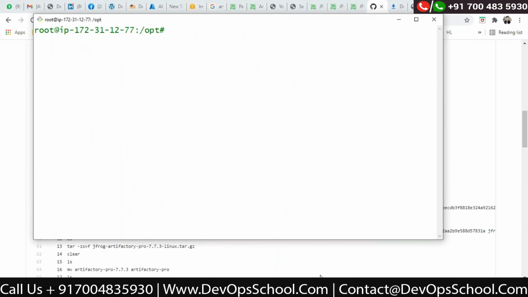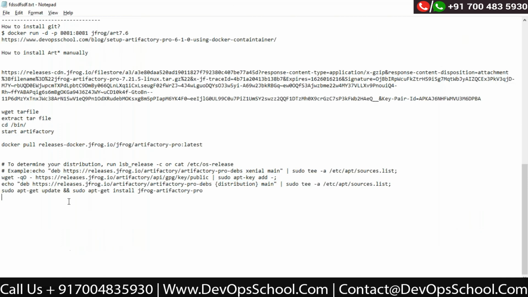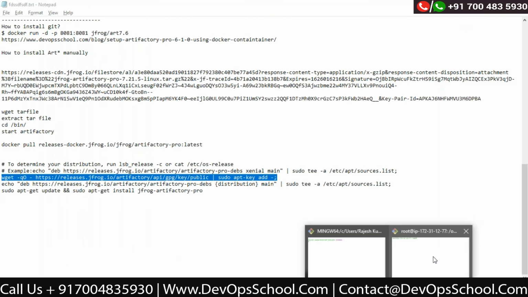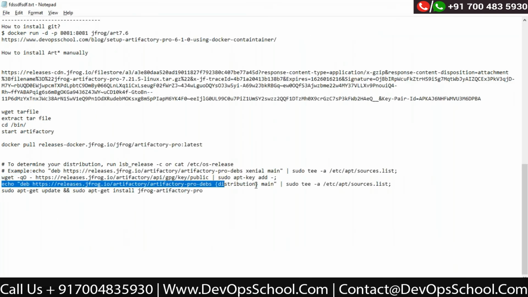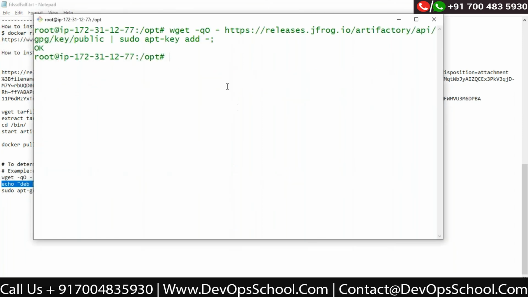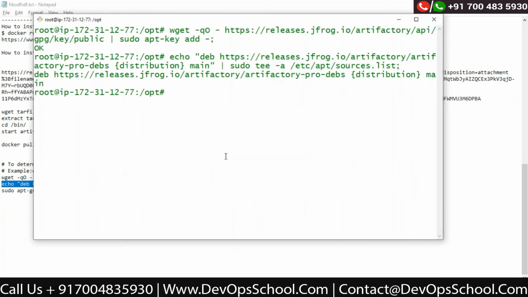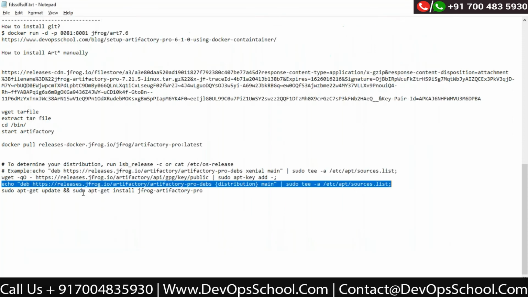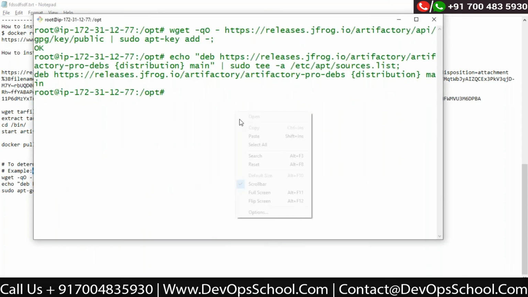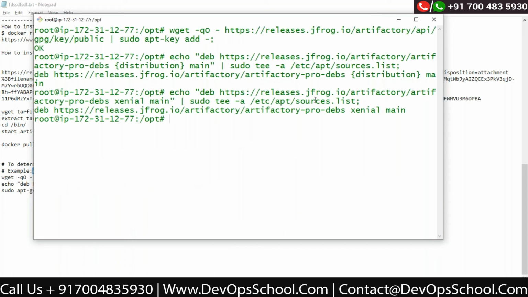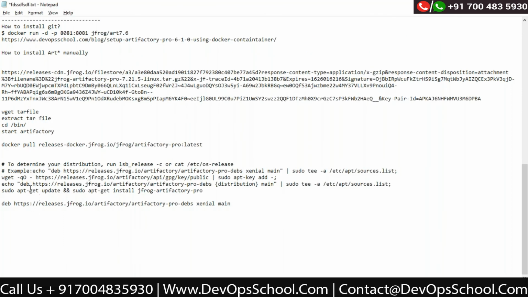You see that. Now I'll go for the Debian one. For this, you have to run this command. Done. To make this, this is the package name.